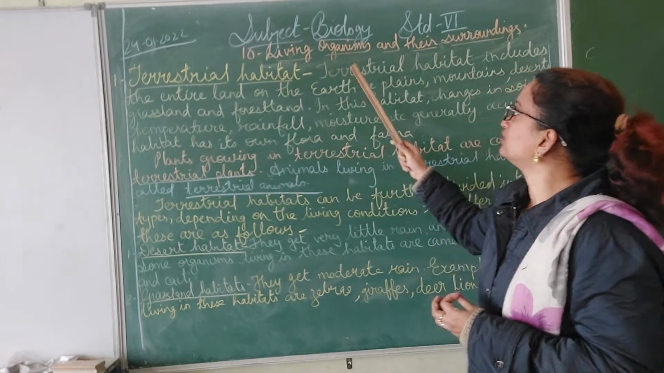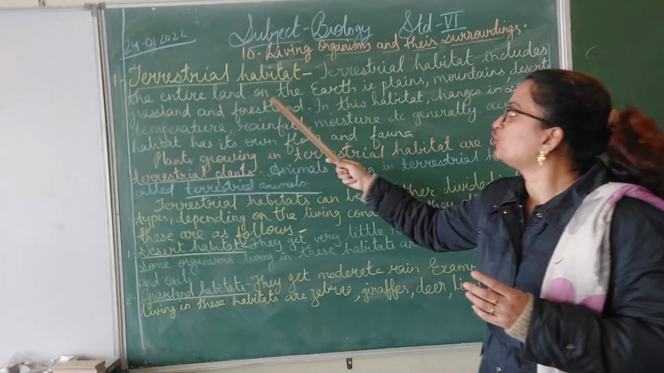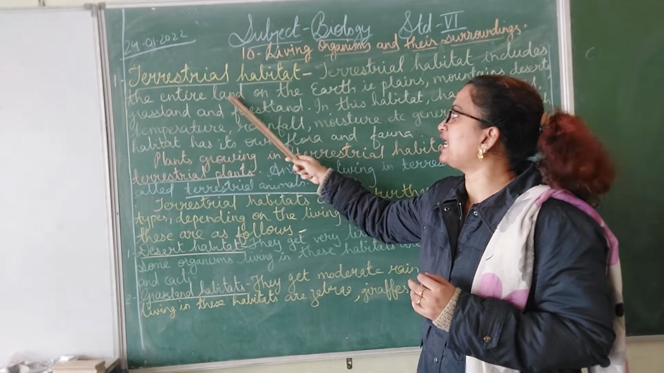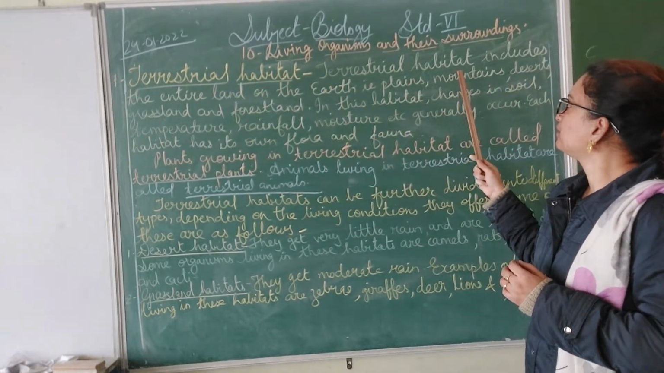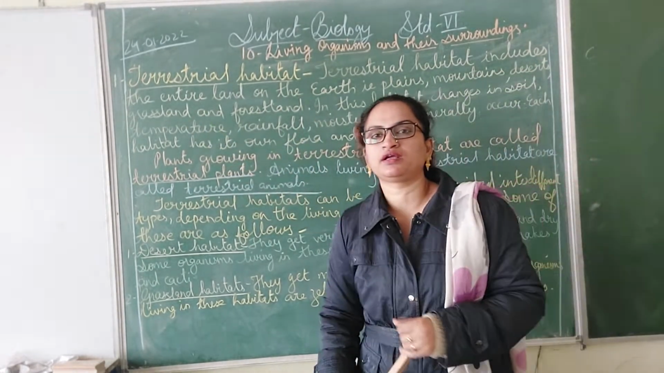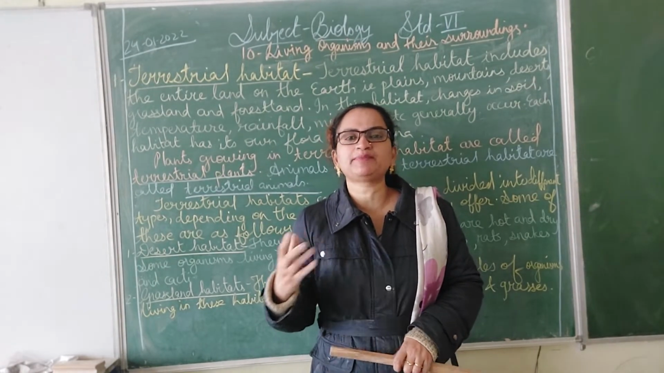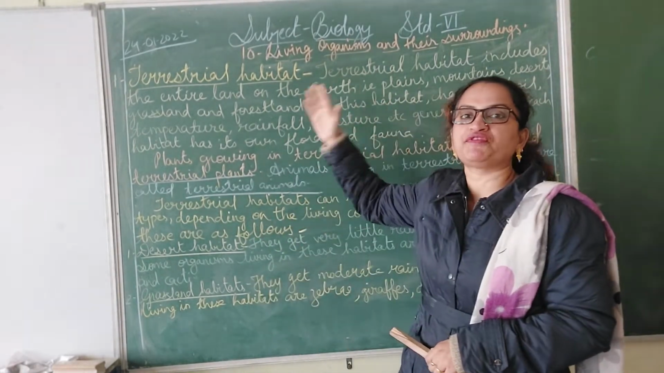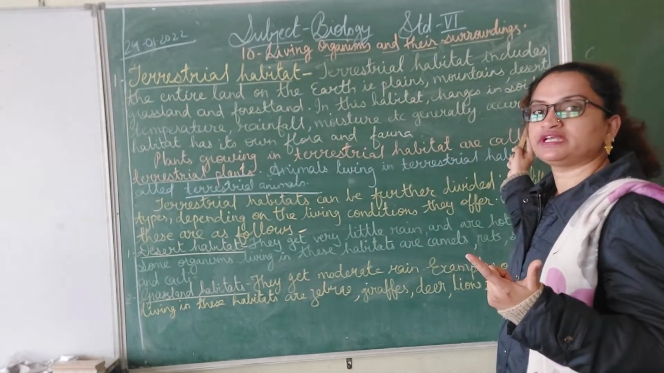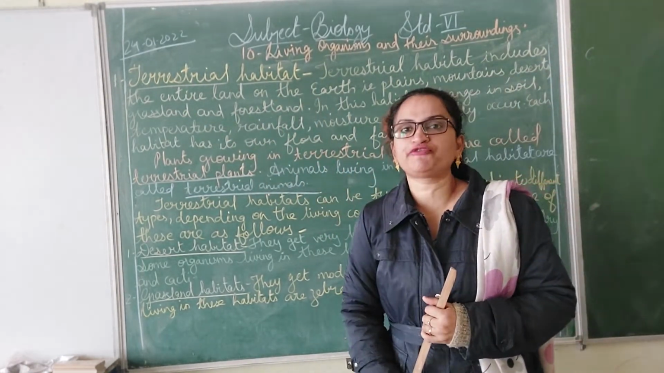Now, let us see the definition. The terrestrial habitat includes the entire land on the earth, that is plains, mountains, deserts, grassland and forestland. As we know, our earth is covered with different types of forms, and these are the different forms of land, that is plain, mountain, desert, grassland and forest land. These kinds you must have studied in geography also before.